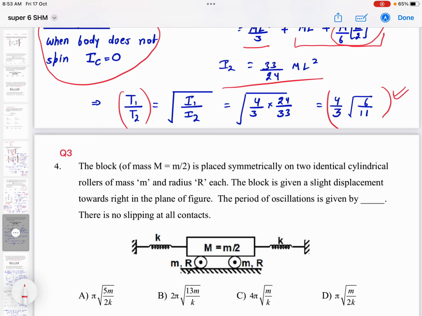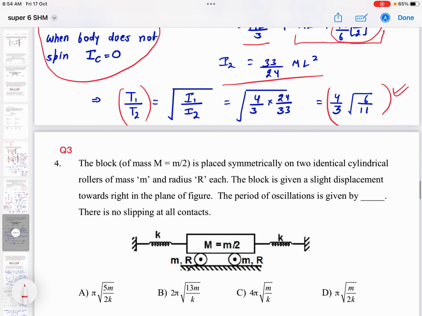Friction will be a variable force, spring force is also variable, and friction on the roller acts from the block as well as the ground. So too many forces are involved. So better, for any particular displacement, we will write the total energy of the system, right?